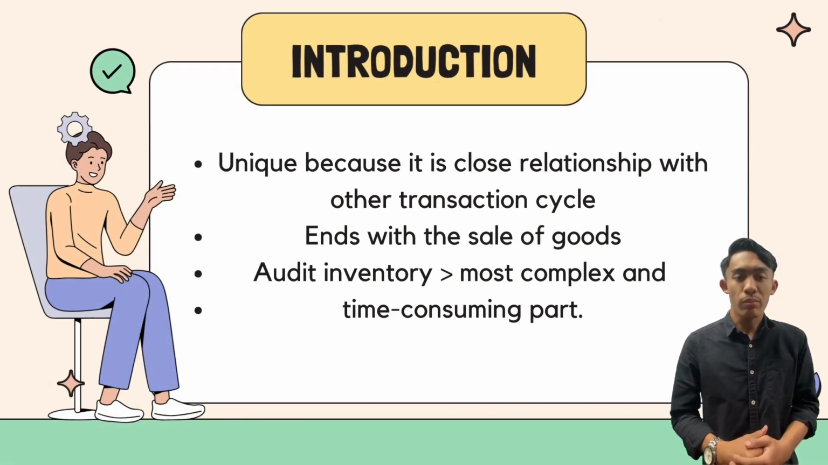Unique relationship, because inventory management has a close relationship with other transaction cycles. Any changes in inventory can significantly impact purchasing, production and sales. And with the sales of goods, the inventory process culminates in the sales of goods, directly affecting company revenue.